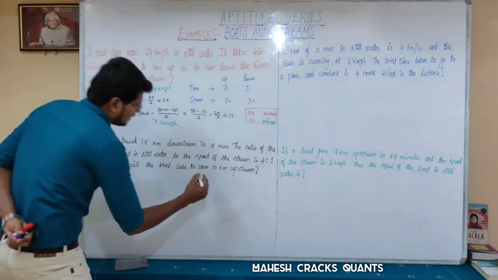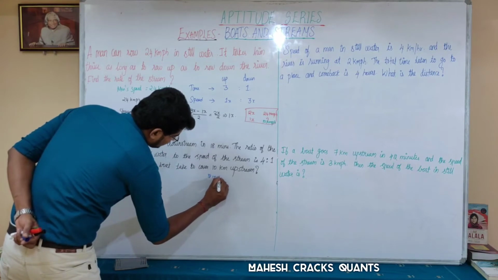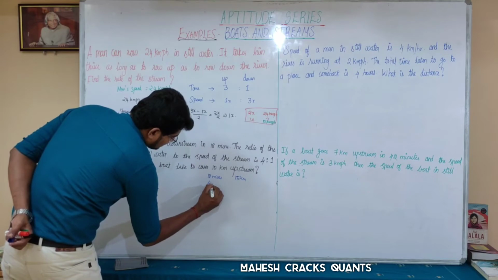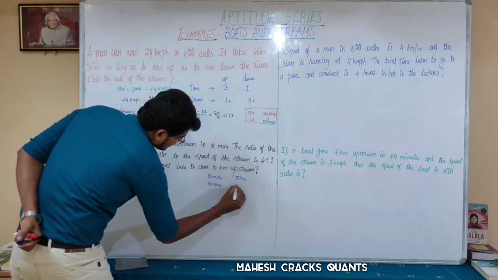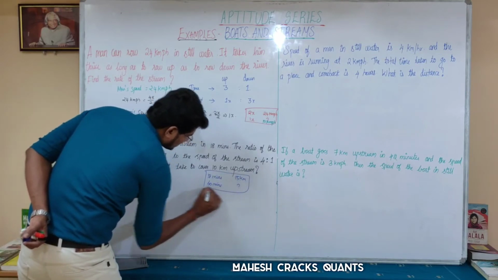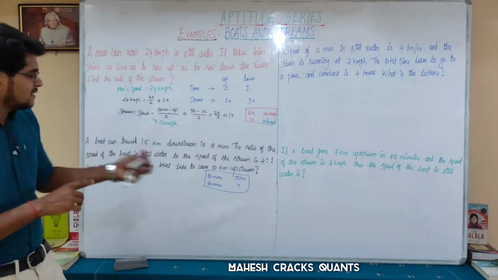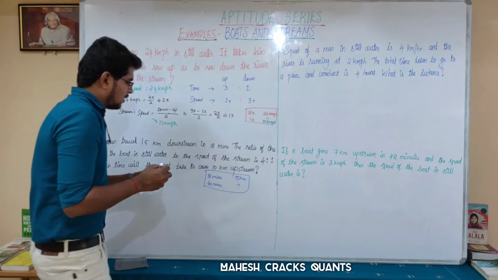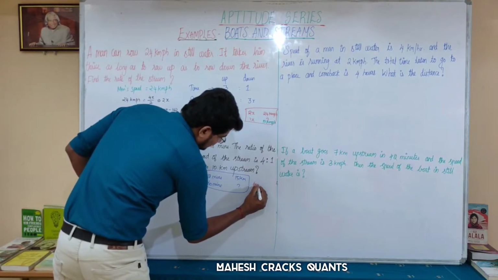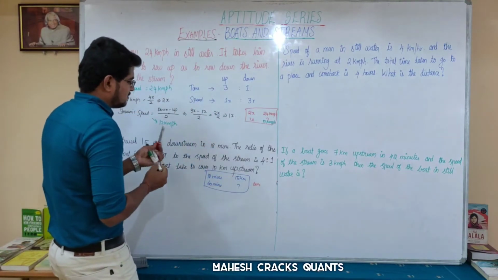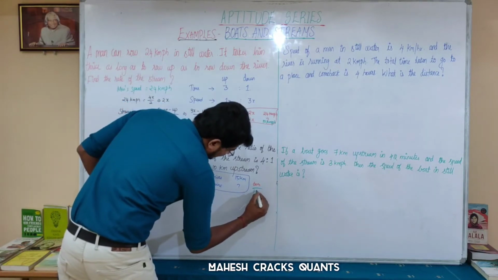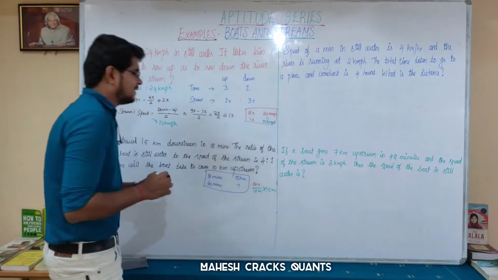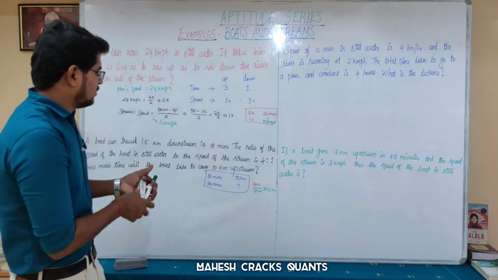What is the value given? In 18 minutes, 15 kilometers. Which means in 60 minutes, that is 1 hour, how many kilometers is what you have to find out. When you find this, you will get the downstream speed in kilometer per hour. So unknown is 60 minutes and known is 18 minutes, which is 15 kilometers. Cancelling this, you will get the answer.